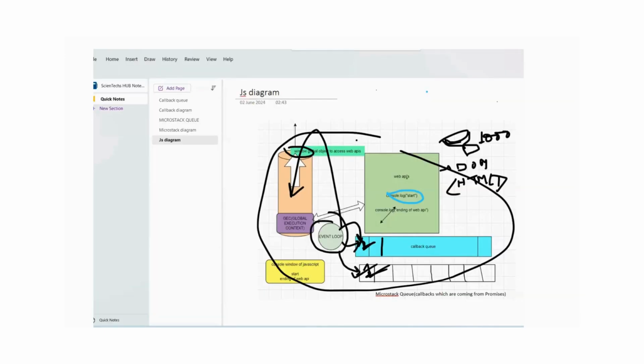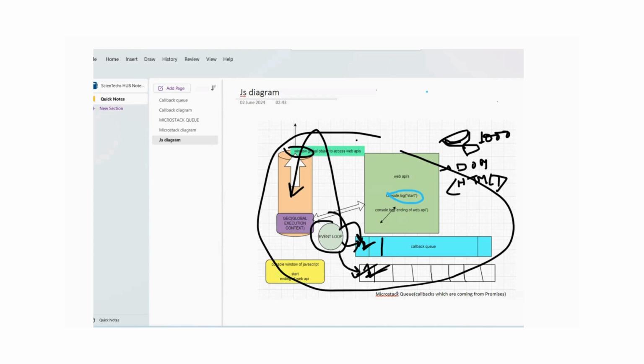And also we have one callback queue inside the JavaScript. This callback queue is taking the request, putting the request inside the queue. The event loop is continuously monitoring the callback queue, taking the queue data and putting it inside the global execution context. Global execution context processes the data and makes the result out.